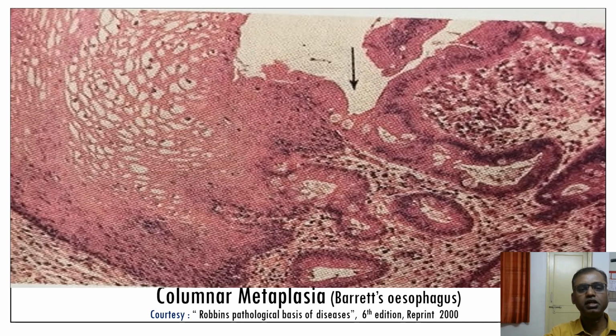You can see it here, the histology of the esophagus, normally made up of stratified squamous epithelium. And because of continuous inflammation or various pathology, what happened? Here you can see the columnar epithelium. So the squamous epithelium converted into the columnar epithelium. It is known as columnar metaplasia. The typical example is Barrett esophagus.